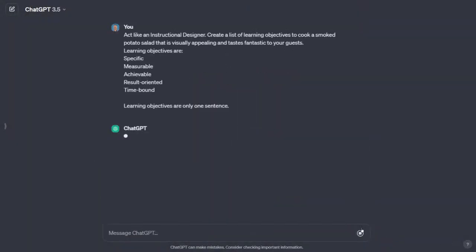And you'll notice that again, as we've built this prompt up and we've added that additional information in there, we have gotten back better results. Now, it should be interesting here when we run this prompt, especially the time specific. I think you're going to see in these learning objectives that there's going to be time values associated with some of these tasks or some of these learning objectives. Well, let's check it out and see if it happens. So back we go to ChatGPT. Let's go ahead and let's run this.